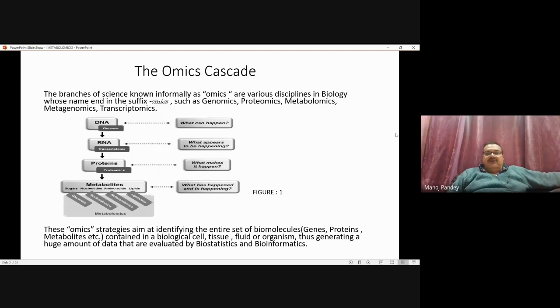In future, Monica is going to talk about bioinformatics, where she is more useful. So we will utilize the expertise of each one of you from different backgrounds. That is the advantage of having four people from four different backgrounds: you merge your knowledge and come out with a better understanding of each other's subject. That is what the national education policy at present is emphasizing: multiple entries and multiple exits.